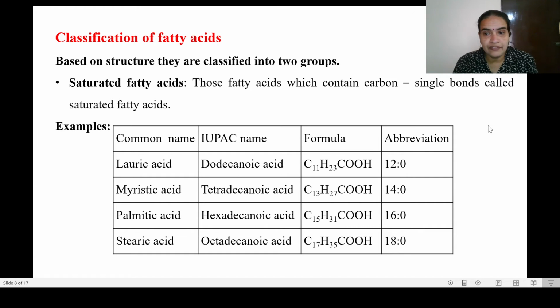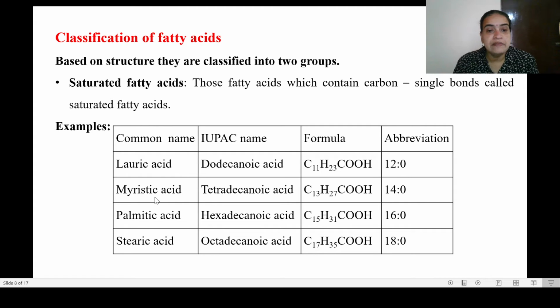In the abbreviation, first we write the total number of carbon atoms, then put a colon, then mention the number of double bonds. As a saturated fatty acid does not contain any double bond, the number of double bonds will be 0. So lauric acid has the abbreviation 12, where 12 stands for the total number of carbon atoms.